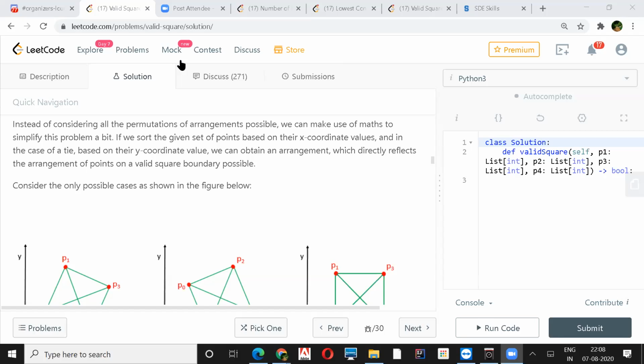Okay, so let's say you have 6 values with you. You are doing 4C2 computations, and 3 of them are 1, and 3 of them are root 2. So in this case also the size of your set would be 2 only, right? Yeah. But this is not a square.